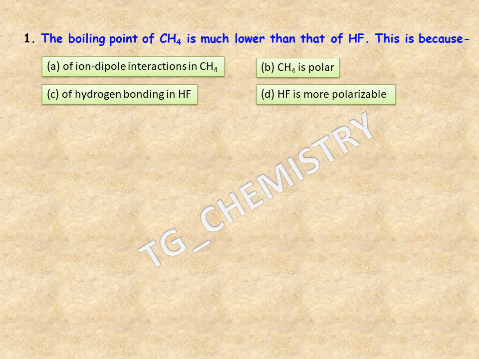Now, we know that the boiling point of a molecule depends on the molecular weight of that compound. Now, molecular weight increases because of intermolecular hydrogen bonding, which is possible in case of hydrogen fluoride. So therefore, the correct answer for this question will be option C, hydrogen bonding in HF.